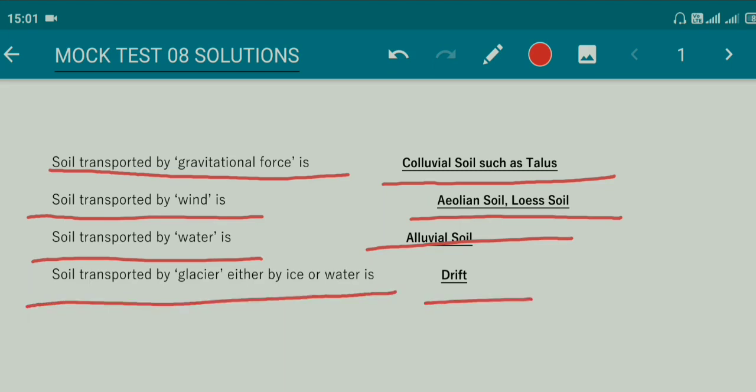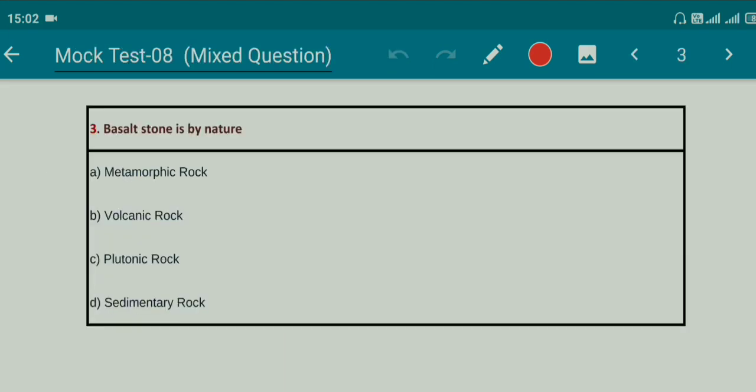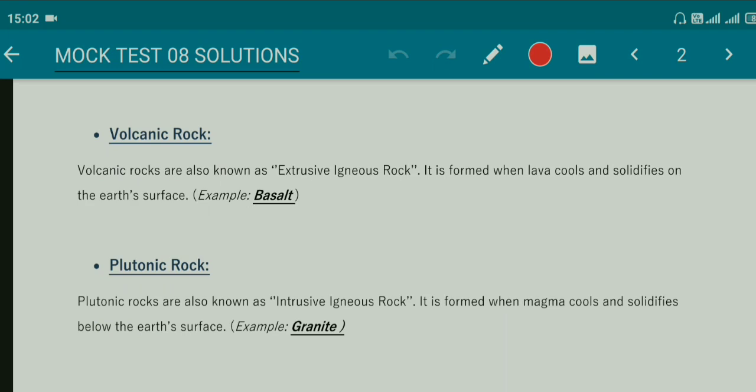Question number 3, basalt stone is by nature option A, metamorphic rock, option B, volcanic rock, option C, plutonic rock, option D, sedimentary rock. Right answer is option B, volcanic rock. So here is the definition of volcanic rock and plutonic rock. Volcanic rocks are also known as extrusive igneous rock. It is formed when lava cools and solidifies on the earth's surface.